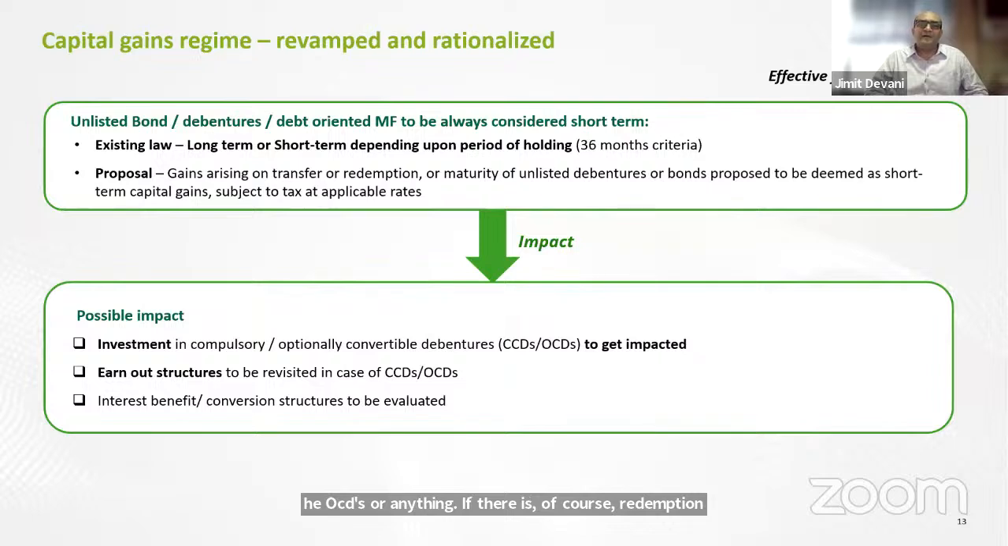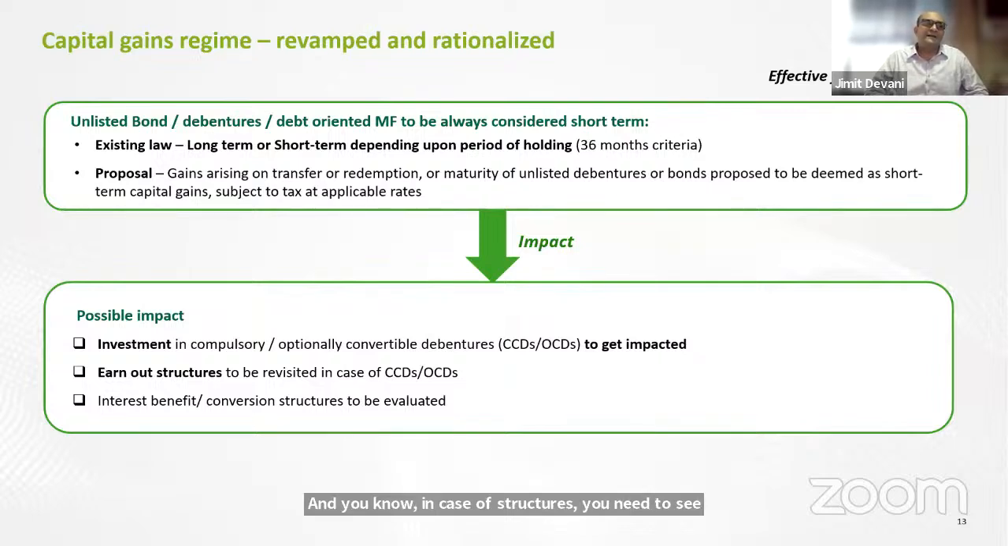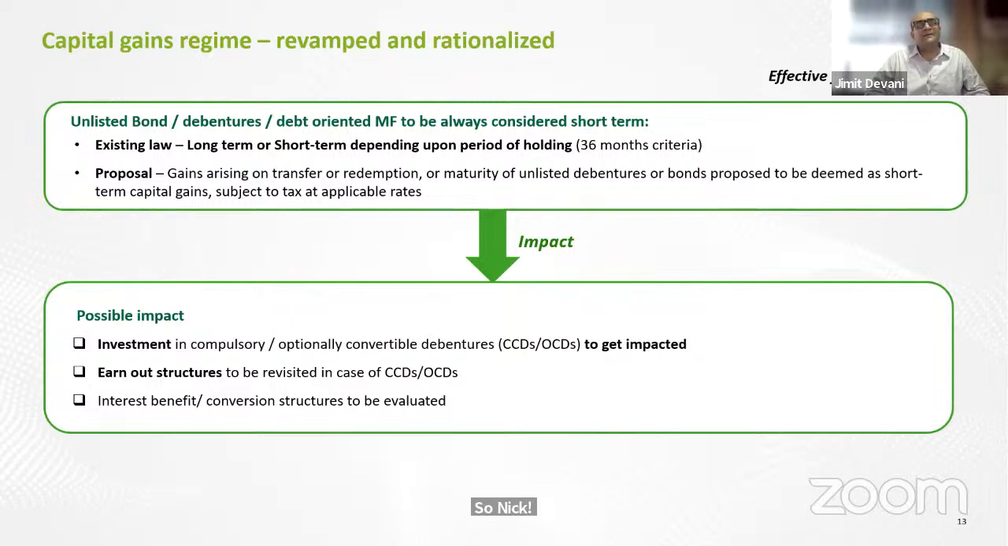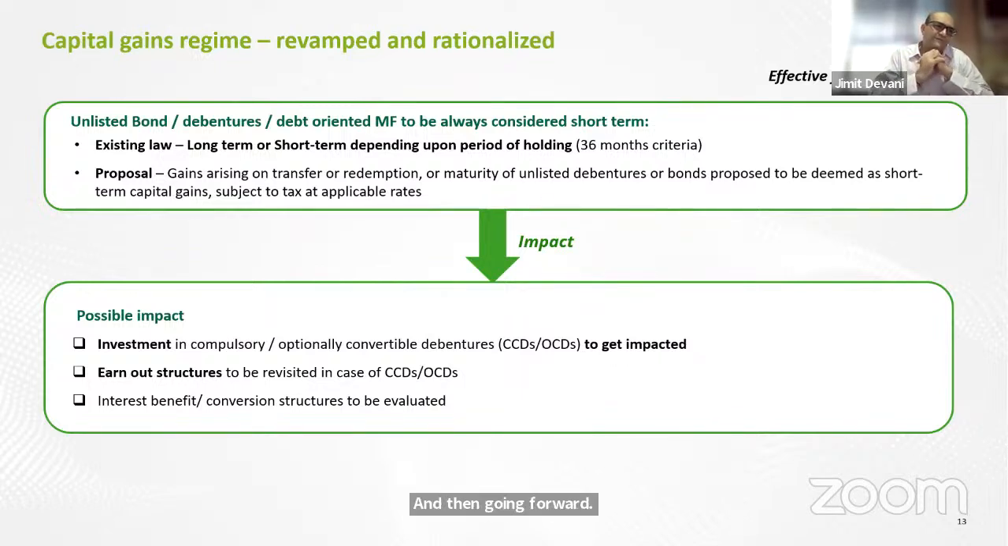And in case of earn-out structures, you need to see whether that needs to be revisited or not. And, as I said, conversion of debentures into equity possibly is a not taxable transfer, so you may also evaluate that structure. So net, in summary, you will have to actually evaluate your funding structure and then going forward decide the course of action. You can move forward, Sannidhi.